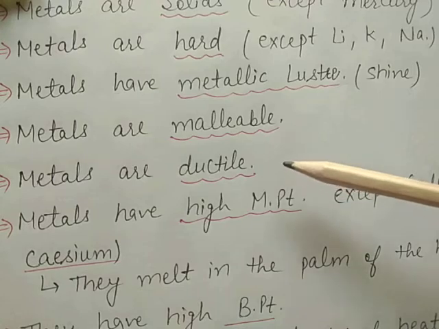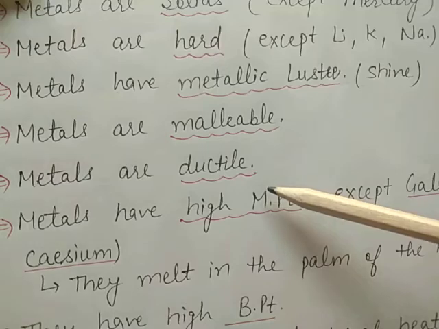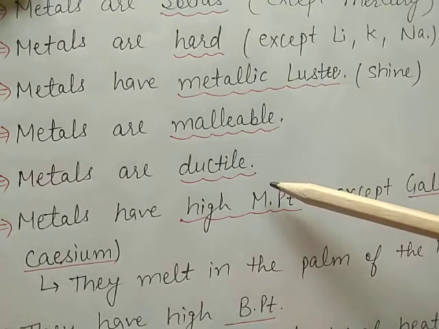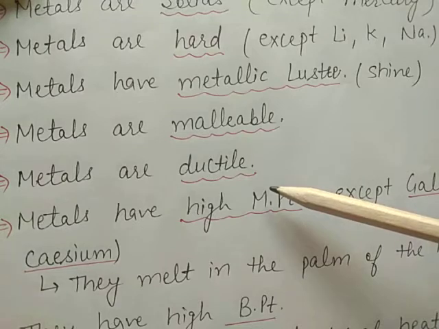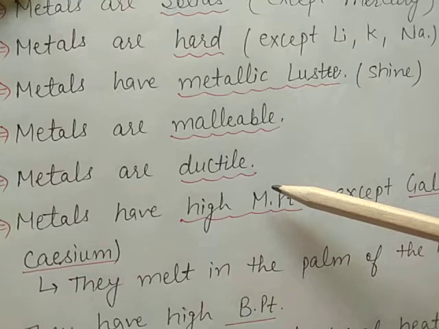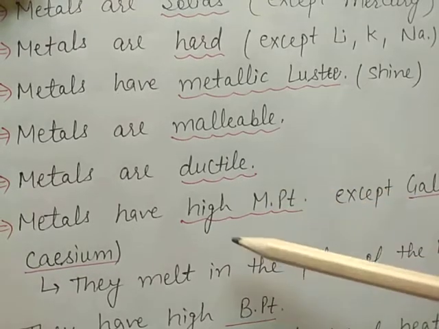Metals are ductile. Ductile means the property due to which a metal can be drawn into thin wires. For making fine wires, metals like copper and aluminium are used.